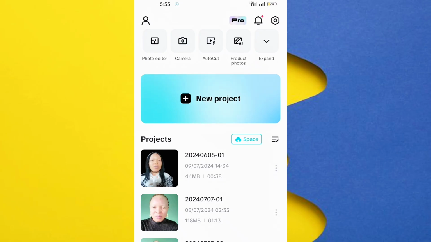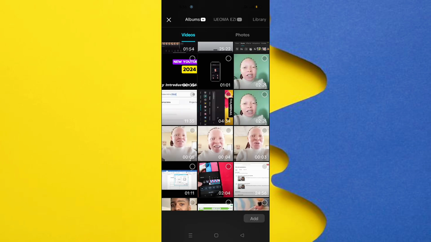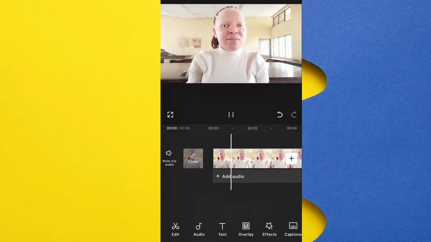In this video, we'll be tackling one of the most common issues in video creation, background noise. Let's dive in. To remove background noise from your video, the first thing you do is to open your Capcut app. Next, click on Add Project. Then select the video you want to use.